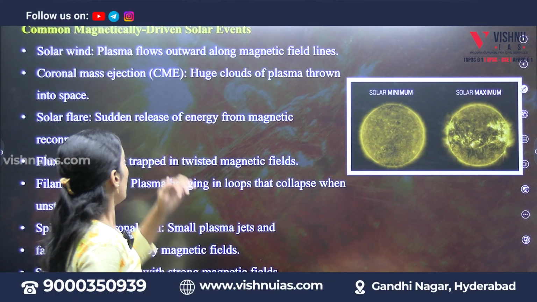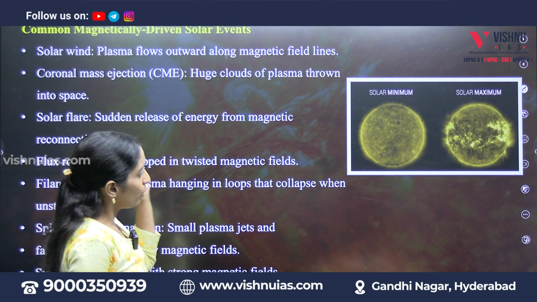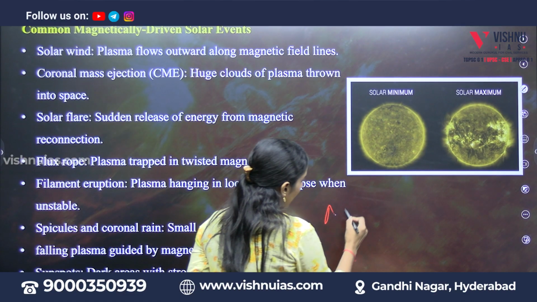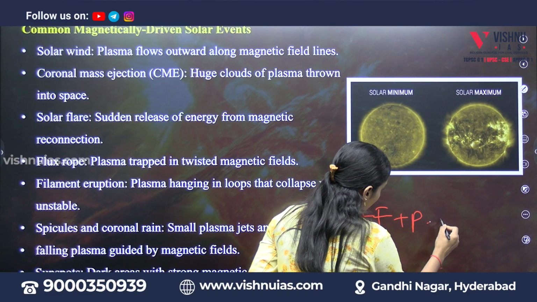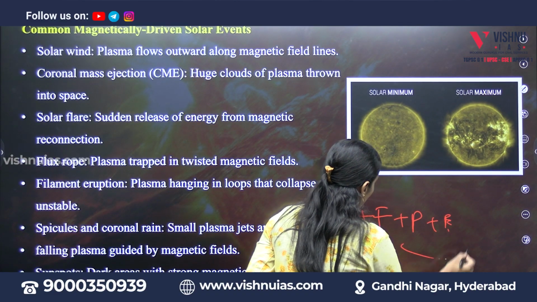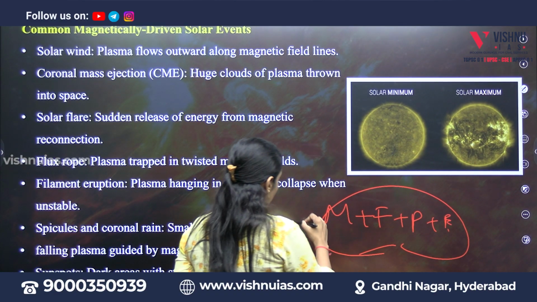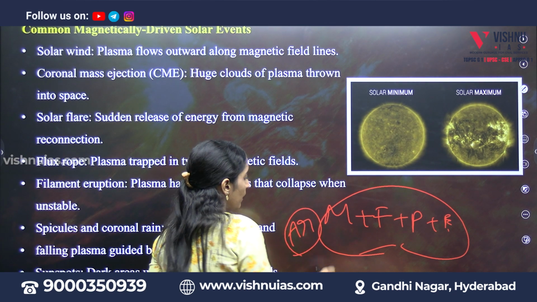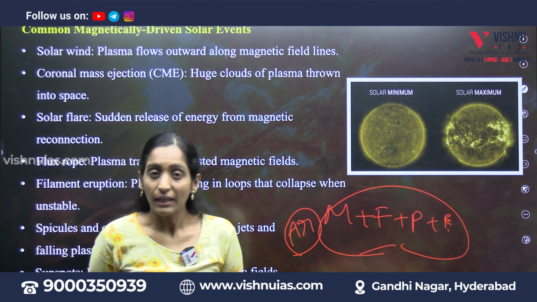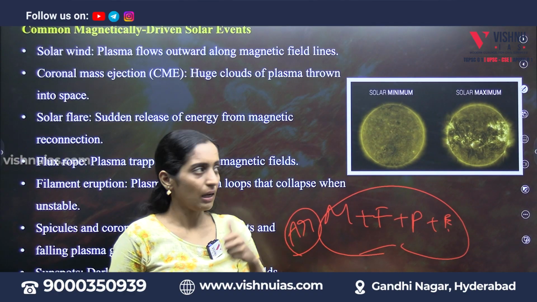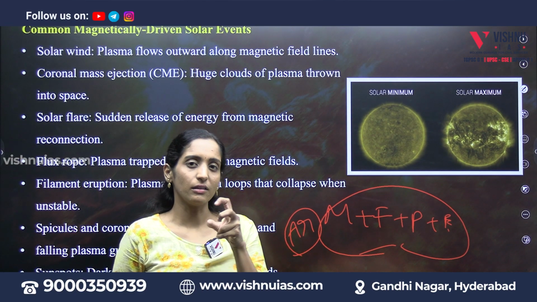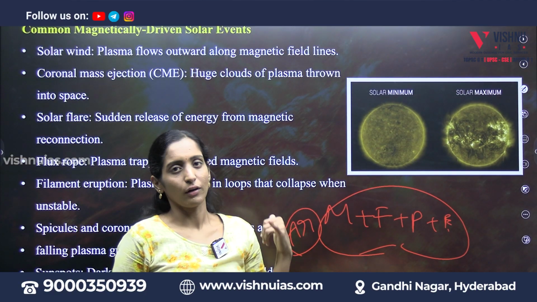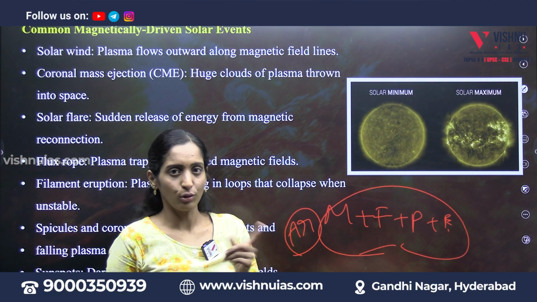And if you see, now we are linking the magnetic field with the flares, with the plasma on the Earth. So as I said, aurora borealis is also related to this, but it is related to the earth's dust particles and the magnetic field. So the magnetic field of both the Earth and the sun is related to tornadoes. So in this way we can link both the things.